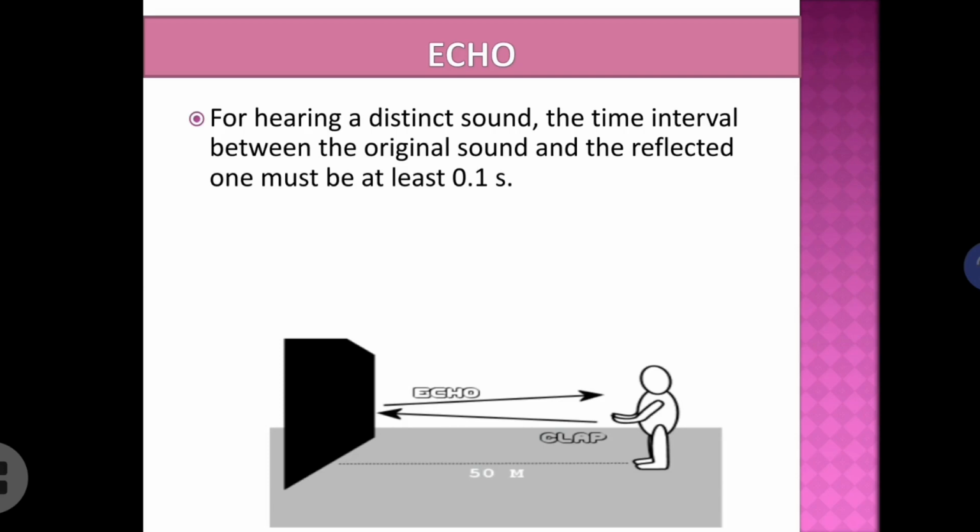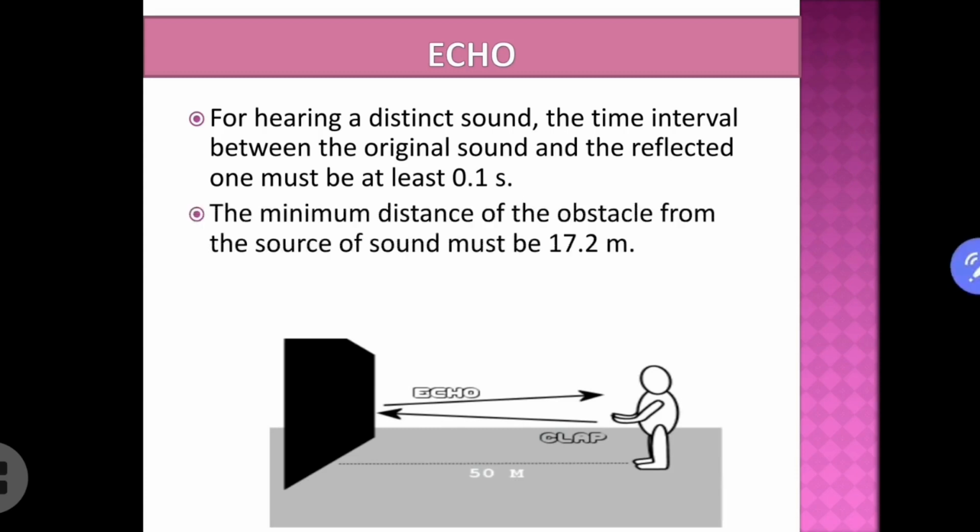You might have heard of the persistence of hearing. Whenever we are hearing something, that sound will remain in our brain for the next 0.1 second, that is 1/10th of a second. So if the reflected sound reaches us before that time, then we cannot distinguish the original sound and the reflected sound. That's why the time interval between original sound and reflected sound must be at least 0.1 second.